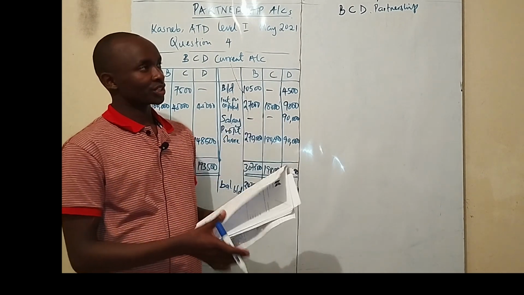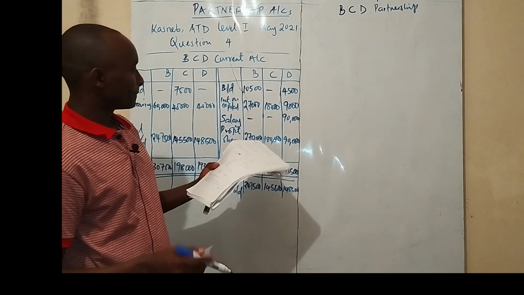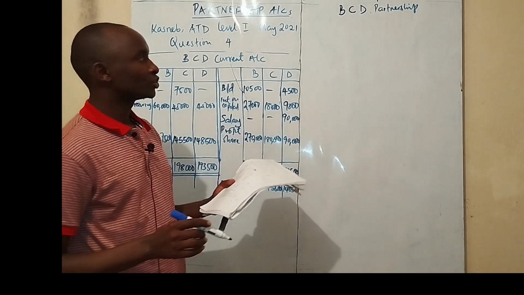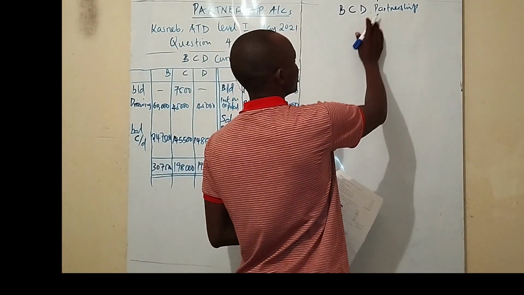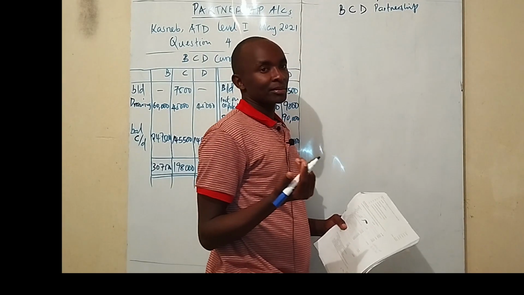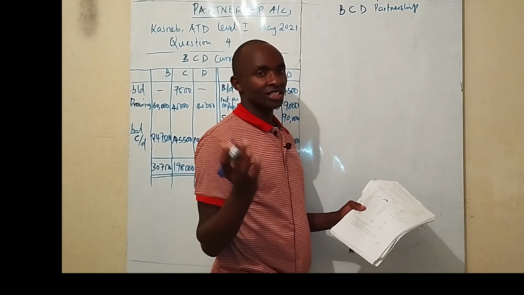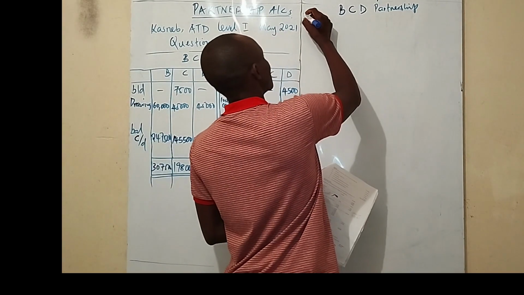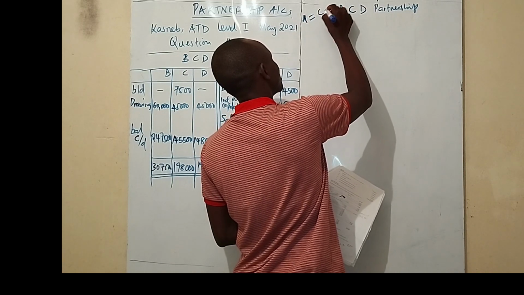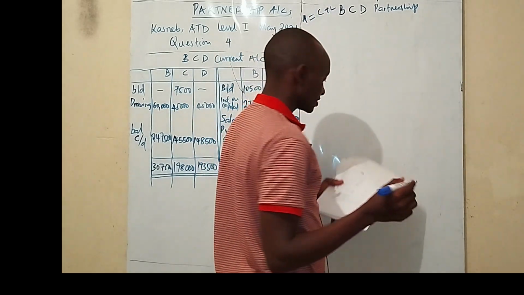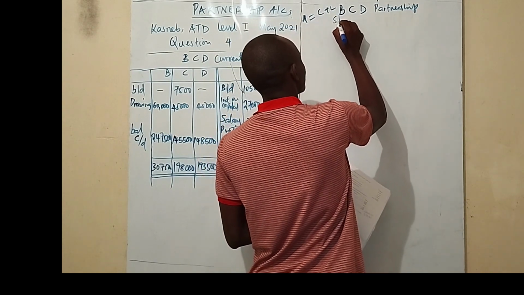Now ladies and gentlemen, our next step, our final step, is to open the statement of financial position as at 31st October 2020. So we're going to just do the same way that we did. I want to believe you still remember the format of the statement of financial position. The statement of financial position is the balance sheet. And we said the balance sheet is the accounting equation where assets must be equated to capital plus liabilities. So let's go.